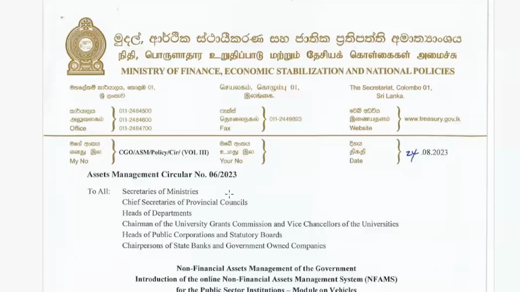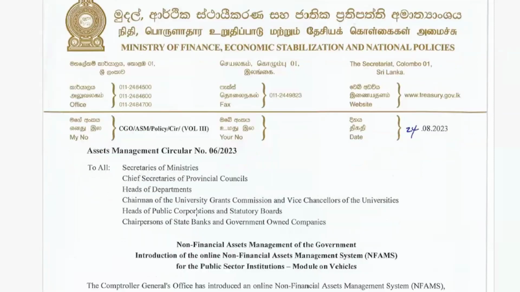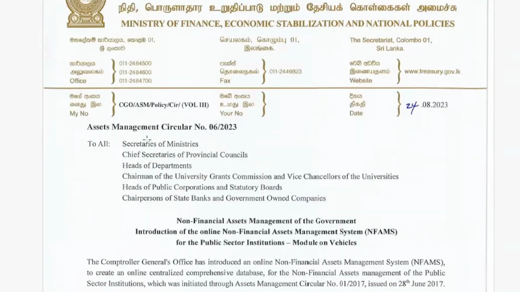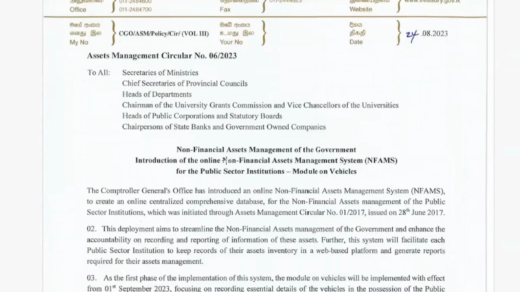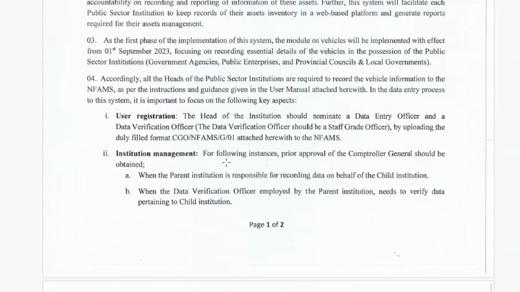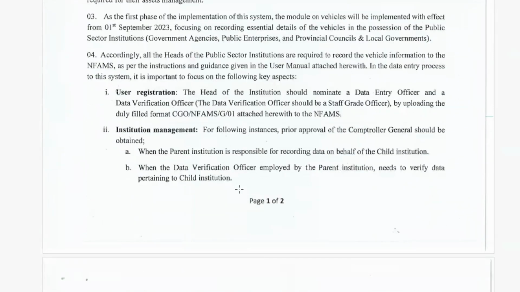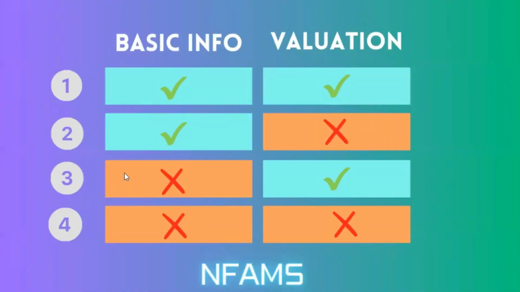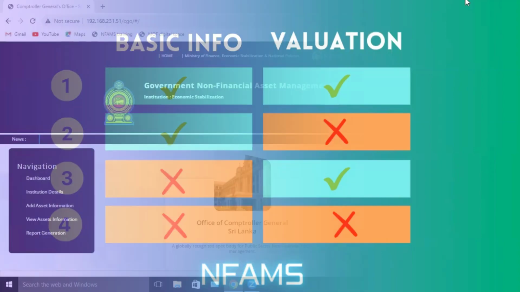All the heads of the public sector institutions have been instructed by Assets Management Circular number 6 of 2023 to register all the vehicles available at present under their institutions before 31st December 2023. With respect to the second, third and fourth scenarios, such vehicles are not registered in NFAMS. Let's see how the data entry officer can view these 3 scenarios.